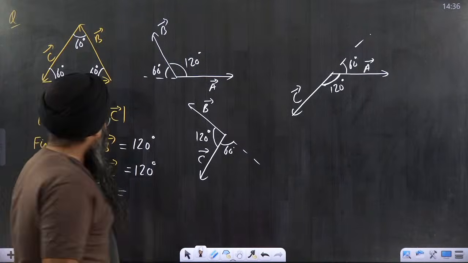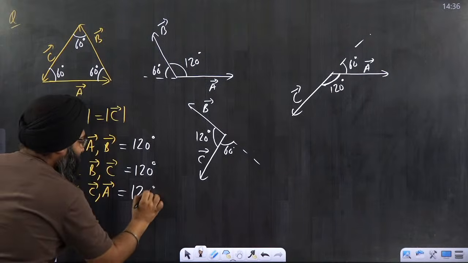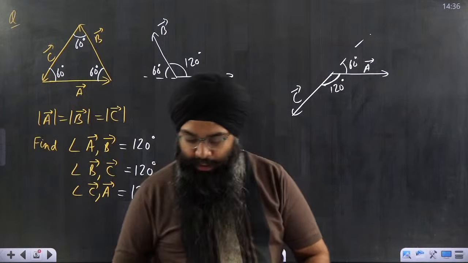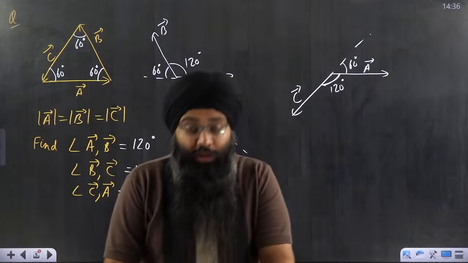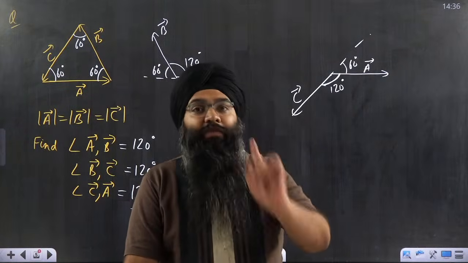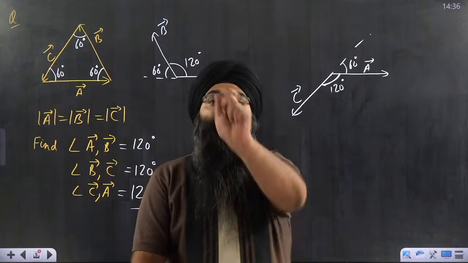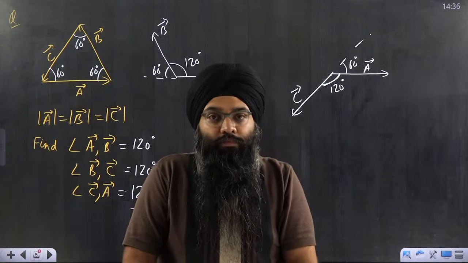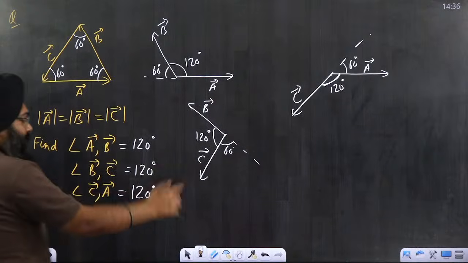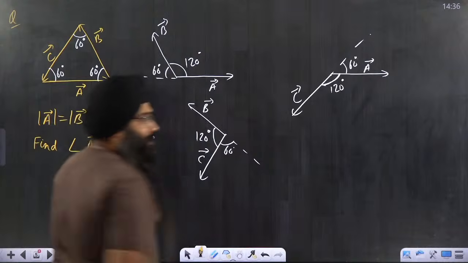So I will say that the angle between all these three vectors, which was appearing to be 60 degree, is not actually 60 degree. It was only appearing to be 60 degree. The angle between all these three vectors is actually 120 degree. I hope this particular point is clear to you. So this was the third case which we wanted to discuss.